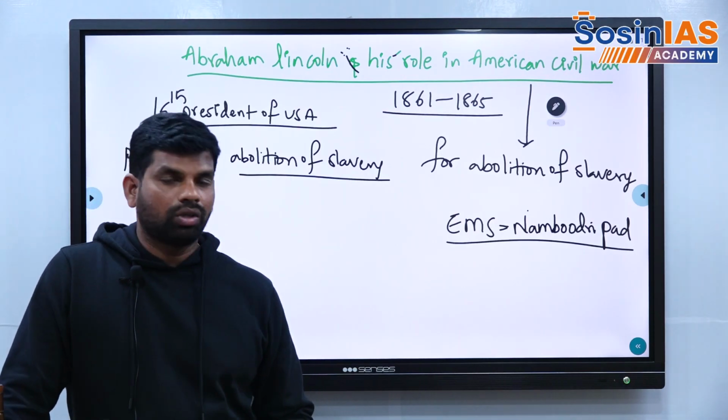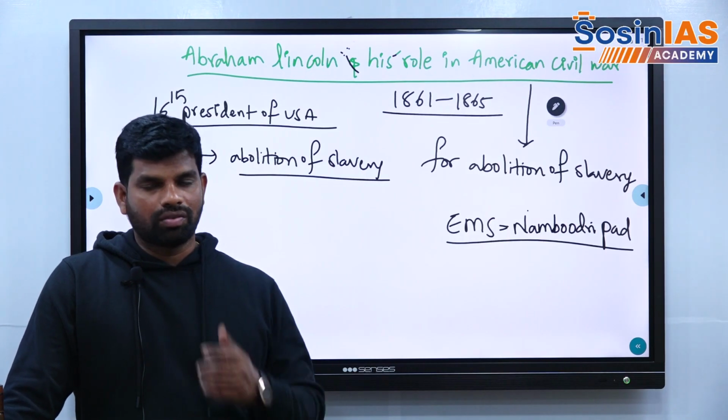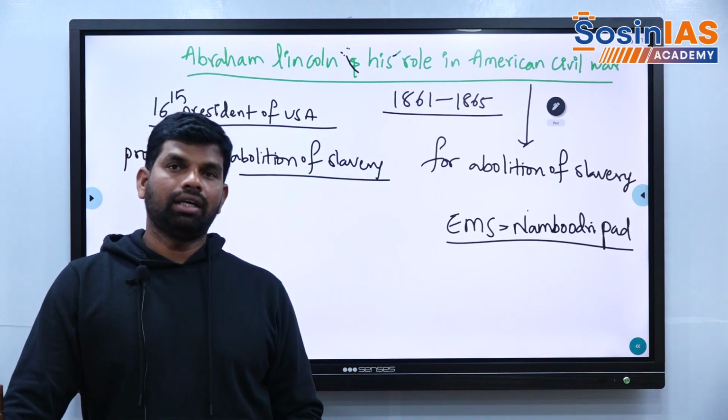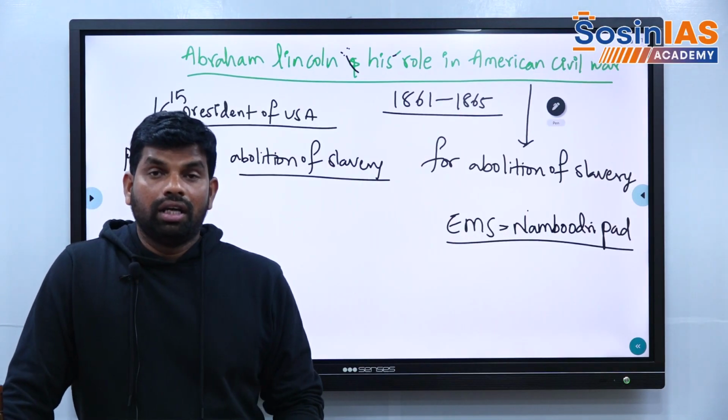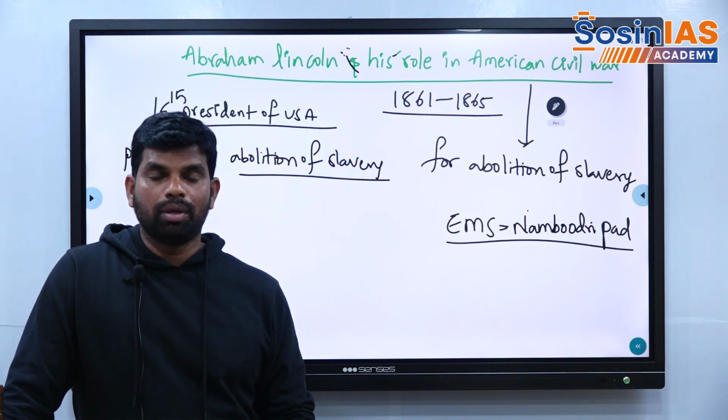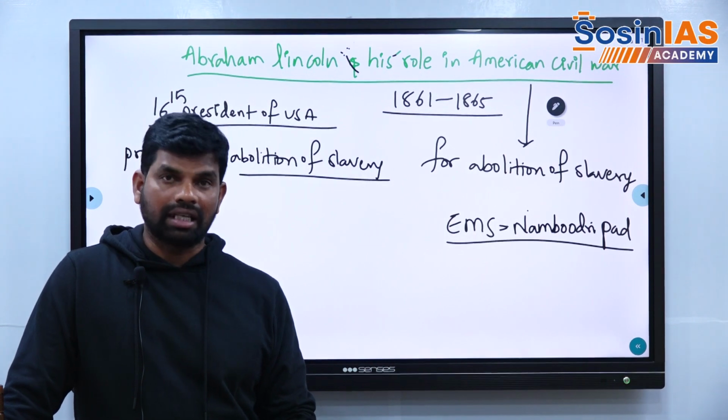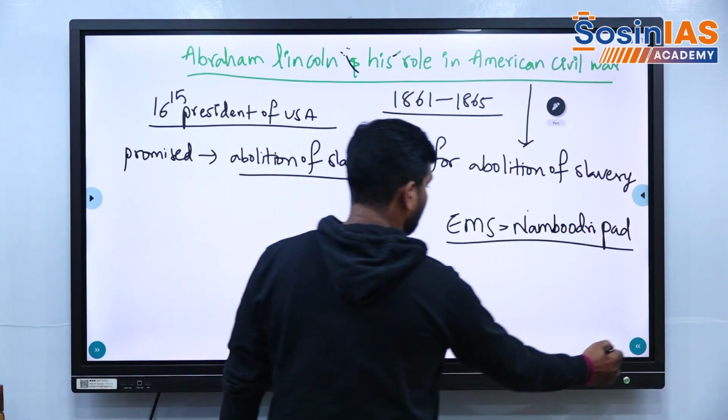So coming back to the topic of the Civil War, the role of Abraham Lincoln. He won the elections with the promise of abolition of slavery, and in the first year itself, he wanted to implement it. He tried much for the abolition of slavery.